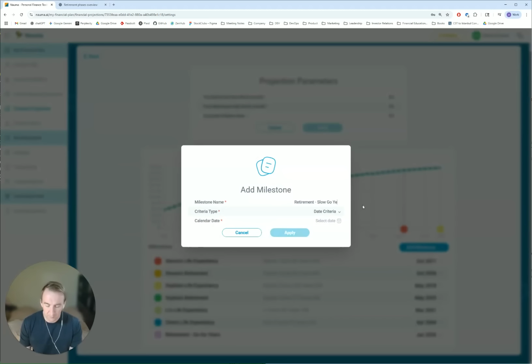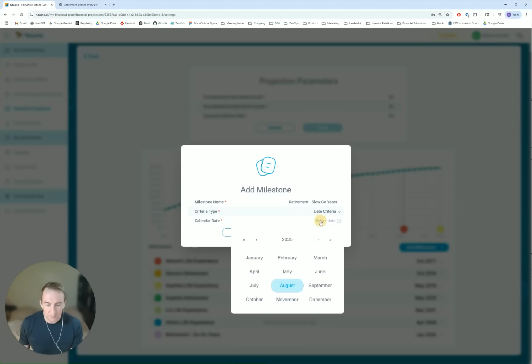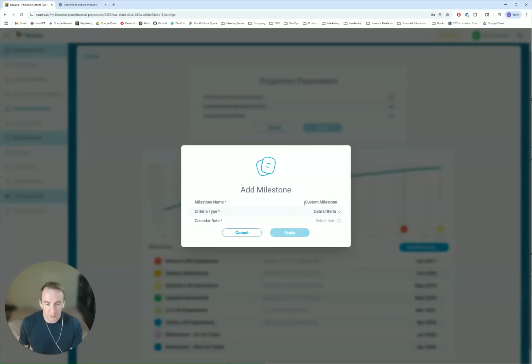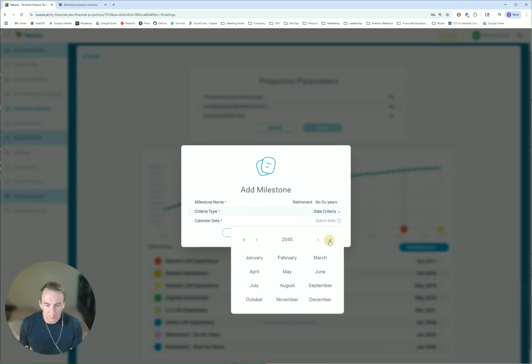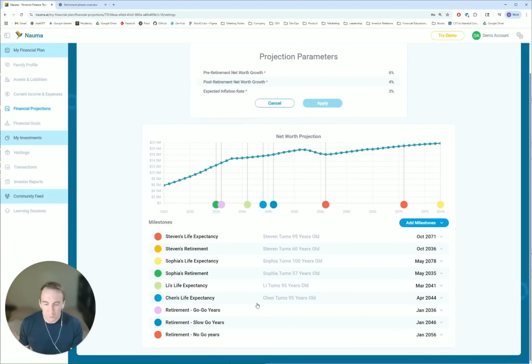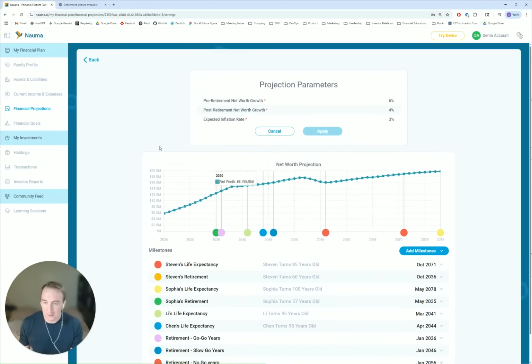slow-go years. That's going to be from 2036. And one more milestone to add is the retirement no-go years. That's going to be 2056. Click apply. All right, so we have our three events created.